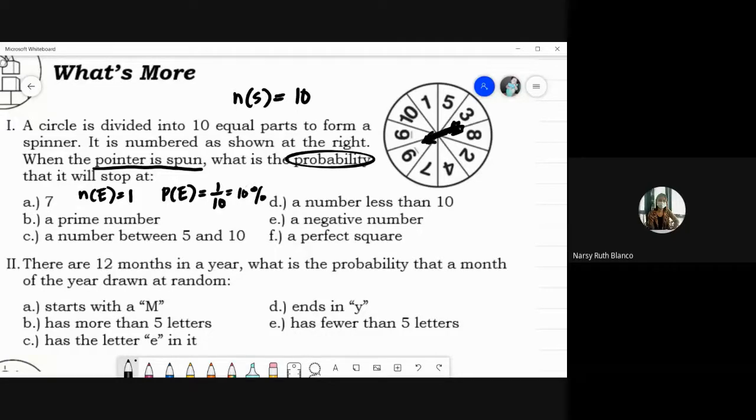Probability of getting a prime number. So what would be our N of E here? Number of favorable outcomes. Prime number, they are numbers that have the only factors of itself and 1. So, ang lowest prime number natin ay 2 lang, class. So, ano yung mga prime numbers natin dyan? Ito si prime numbers natin. Start tayo kay 2, and then 3. Okay, sila yung ang factors ay sarili lang nila tsaka 1. So, 2, 3, 5. Sino pa? Si 7. Okay? So, ilan yan, class?